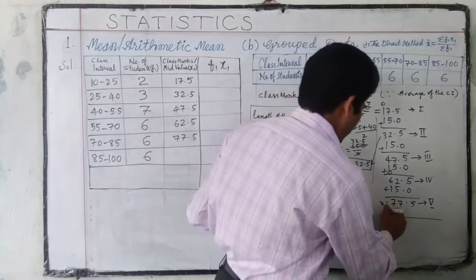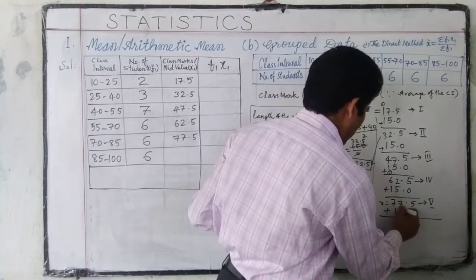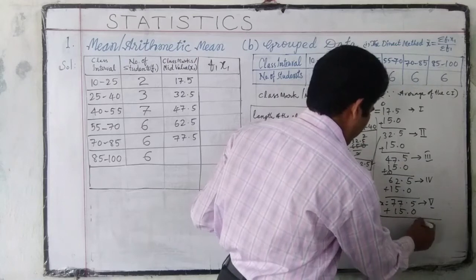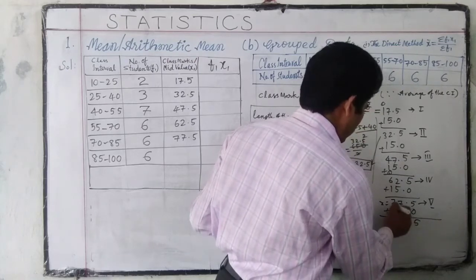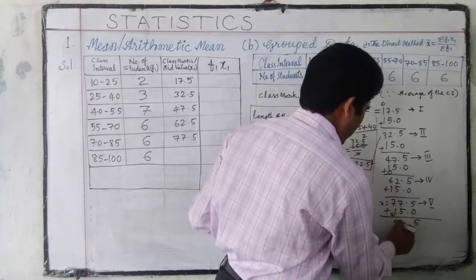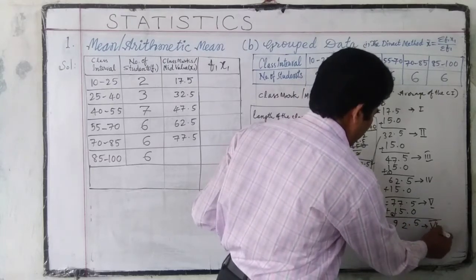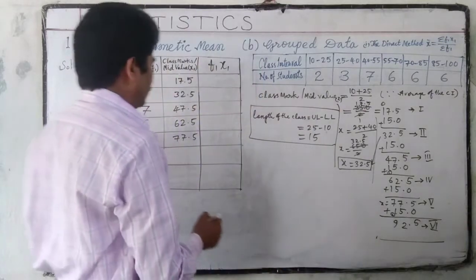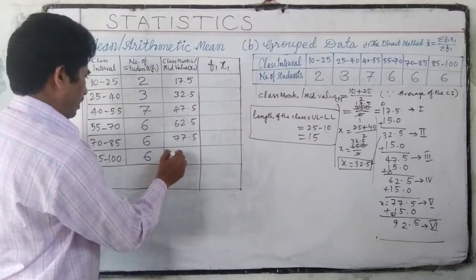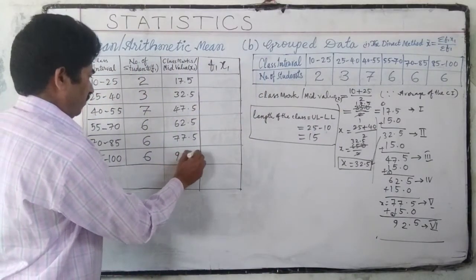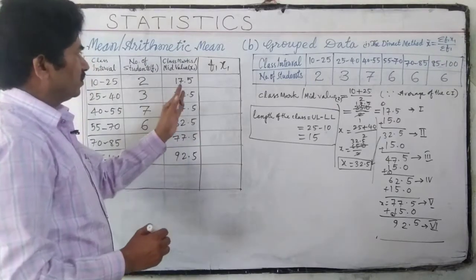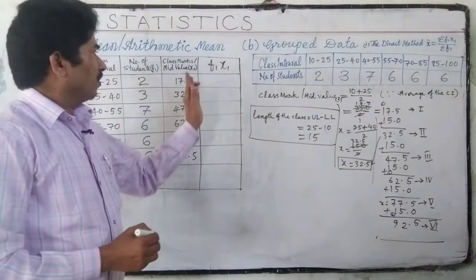We have to find one more also: plus 15 gives 92.5. This is the mid value of the sixth class.